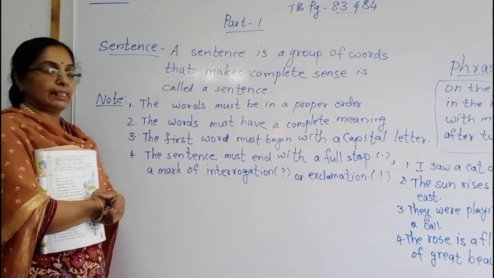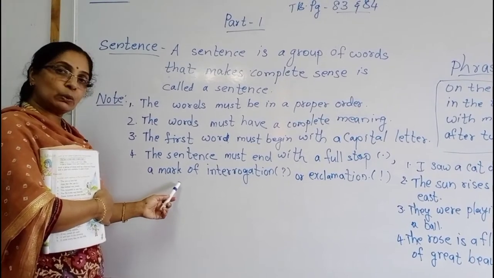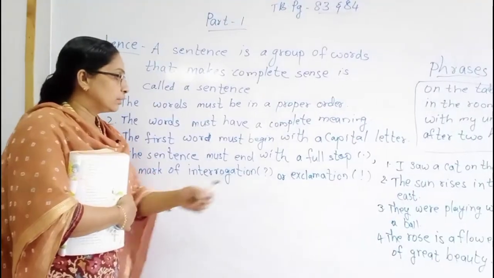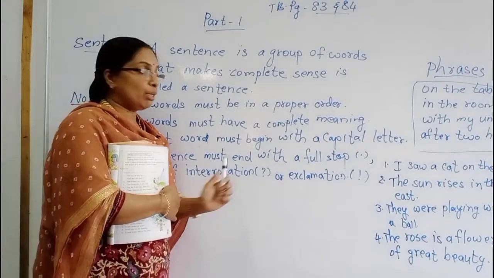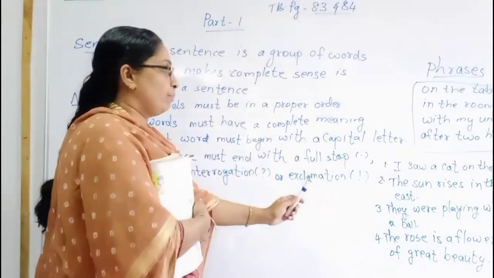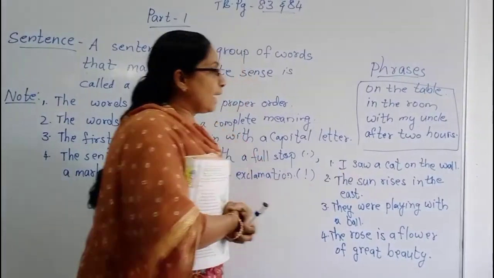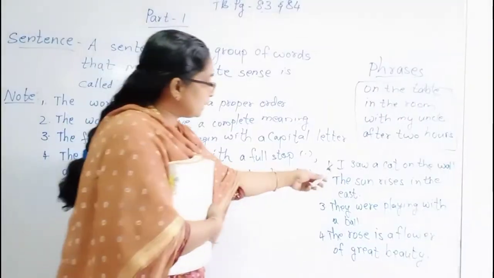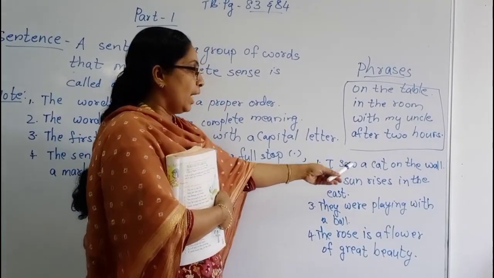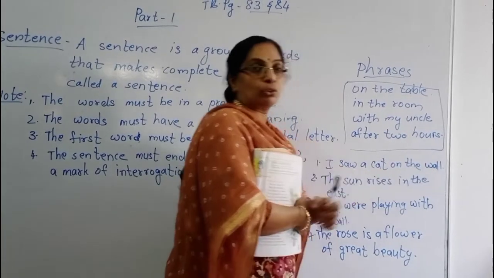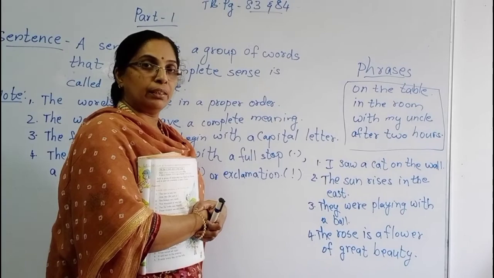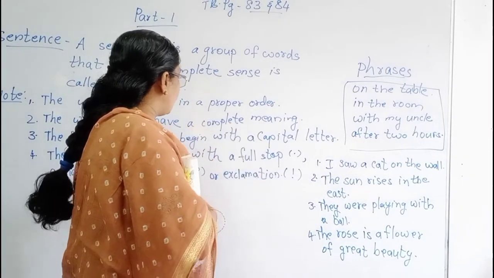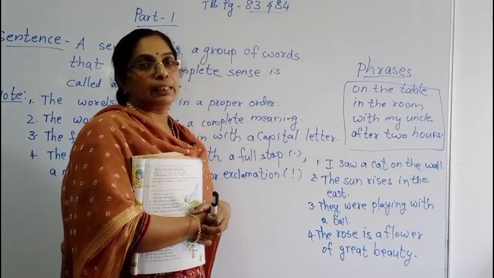Otherwise, if it is a question, we should close it with the question mark, or an exclamation mark. Now you look at the examples, children. I saw a cat on the wall. See the first letter, capital. After the sentence, full stop. You got the meaning. Okay. So these 4 things are there in these sentences.